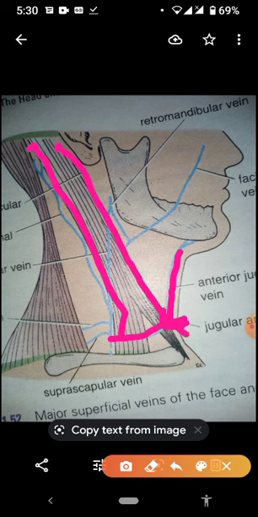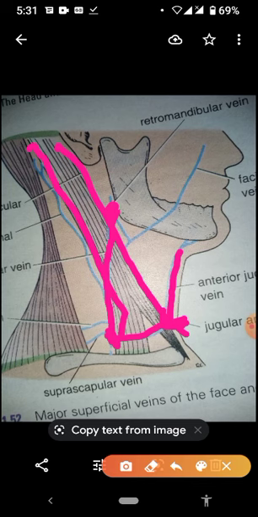Obliquely, you can see it is formed just behind the angle of the mandible, and then it is travelling down obliquely as the sternocleidomastoid muscle is moving, and here it pierces the deep fascia and drains into the subclavian vein, which is present deeply.